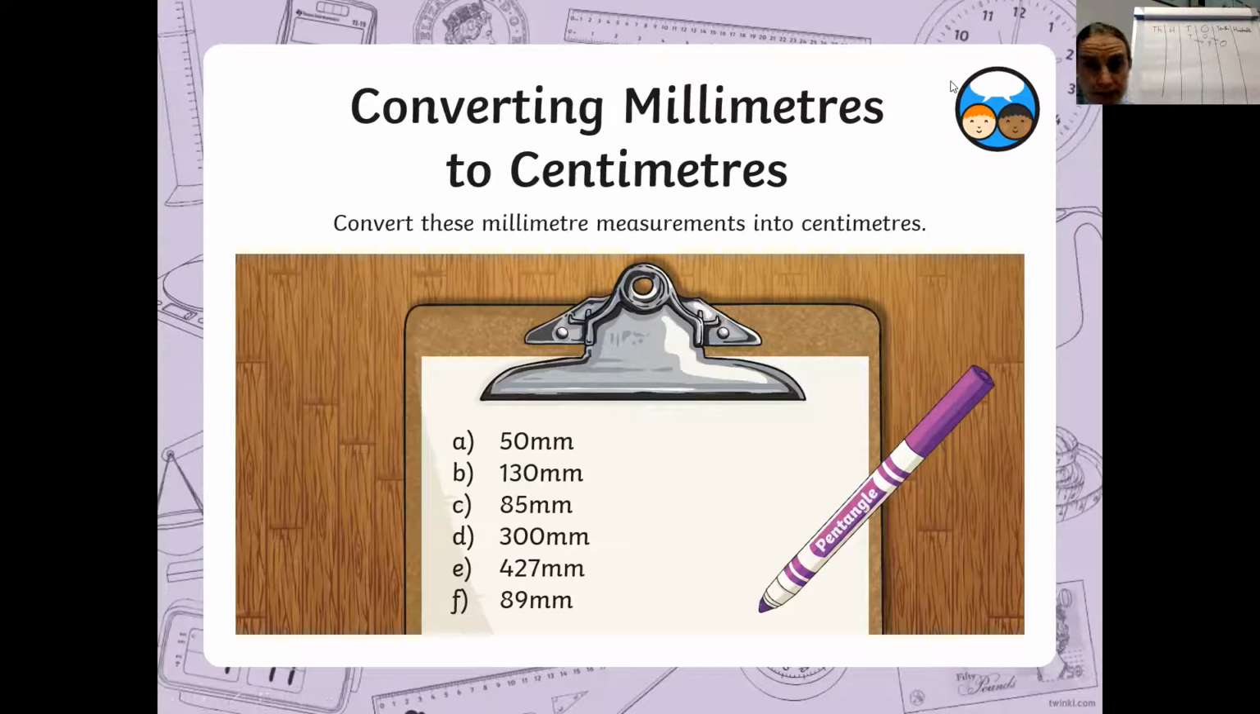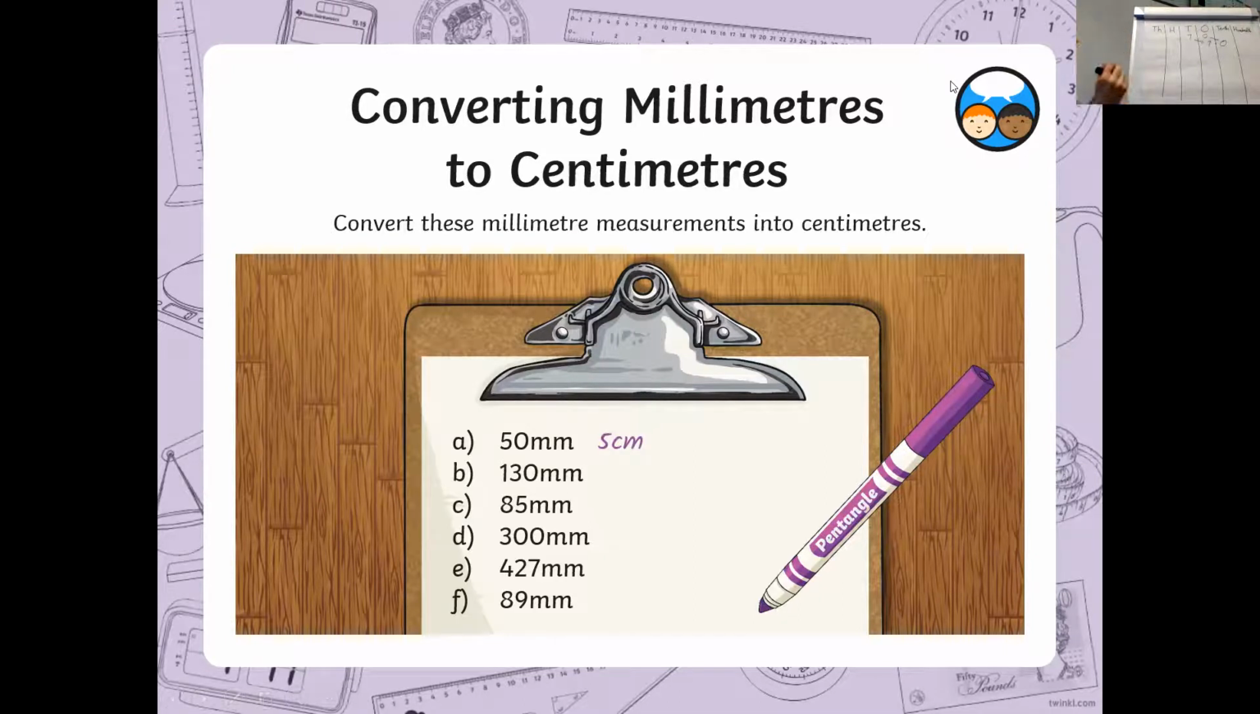I'd like you to pause the video, use a place value grid, have a go at converting those millimeters to centimeters by dividing by 10, remembering that you are moving the digits one place to the right. Okay. Right, hopefully you've managed to work those out. With A, you did 50 divided by 10, which hopefully you knew was 5.